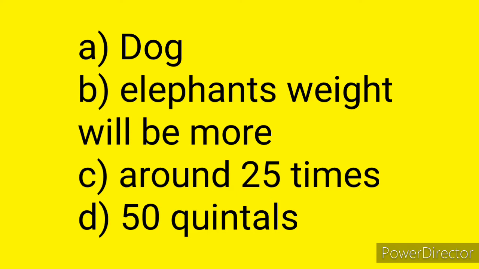Next, C-bit. The weight of the elephant is about how many times your weight? Suppose your weight is 25 kgs and the elephant's weight is 5000 kgs. How many times is it more than you? It is around 25 times more than your weight. Next, D1. How many quintals does the elephant weigh? Already we have seen the elephant's weight is 5000 kgs. 100 kgs is equal to 1 quintal, so 5000 kgs is nothing but 50 quintals.